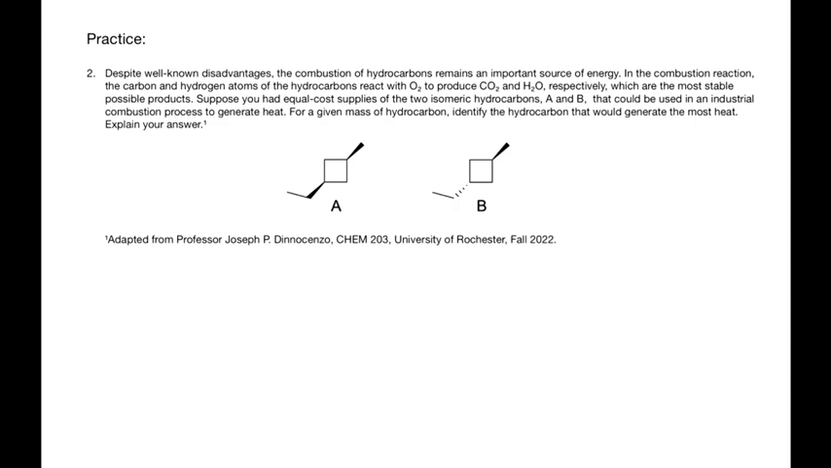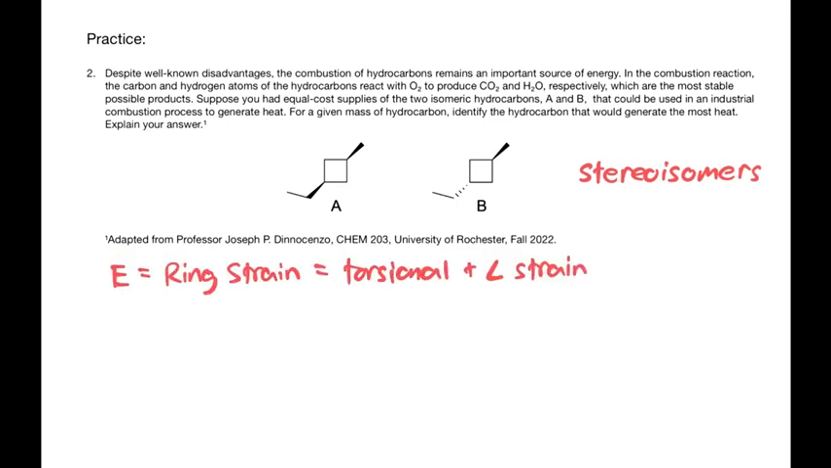We can determine which hydrocarbon will generate more heat upon combustion by comparing the relative energies of the two molecules. Molecule A and molecule B are isomers of the same substituted cycloalkane, cyclobutane. Specifically, molecule A is cis-1-ethyl-3-methylcyclobutane and molecule B is trans-1-ethyl-3-methylcyclobutane, making them stereoisomers. A cycloalkane's energy is directly related to the amount of ring strain the molecule has, which is the sum of the molecule's angular and torsional strain. Because these molecules have the same angular strain, their energies can be differentiated through their different torsional strains.